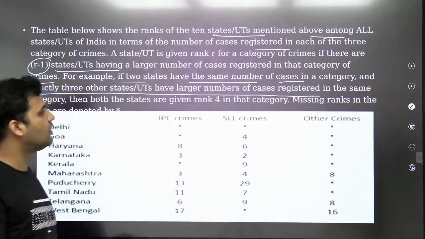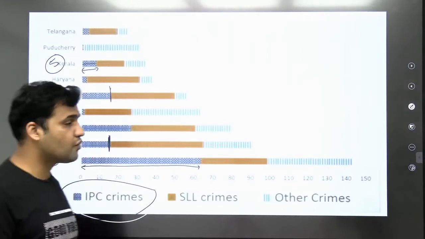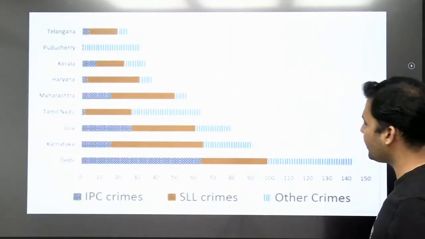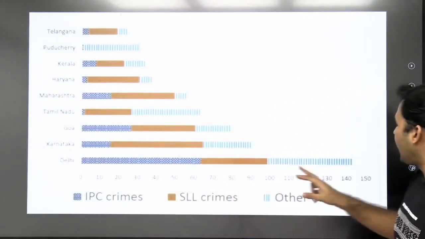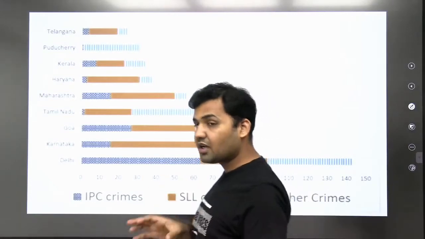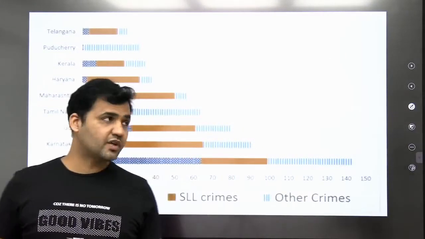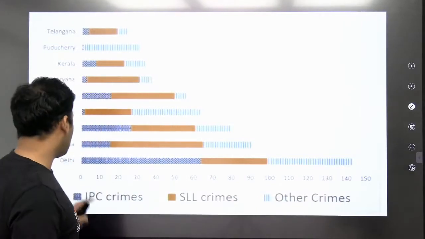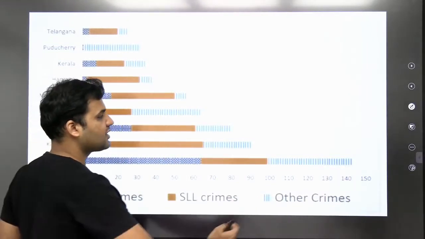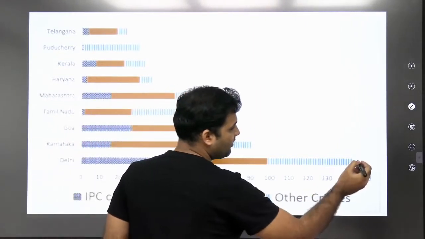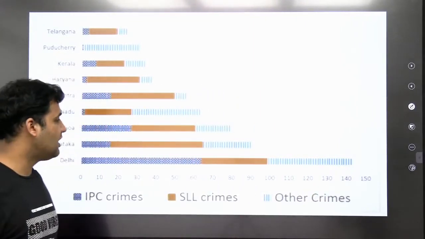Now, looking at the bar graph, you can clearly see which two states have the highest total number of cases, guys. Clearly, I can mention Delhi has a high number of total cases. When I'm comparing the total number of cases, I have to look at the complete bar graph length. Now, Delhi has the highest bar length, adding all these three. So, Delhi will be ranked 1 or 2. Delhi will be ranked 2.